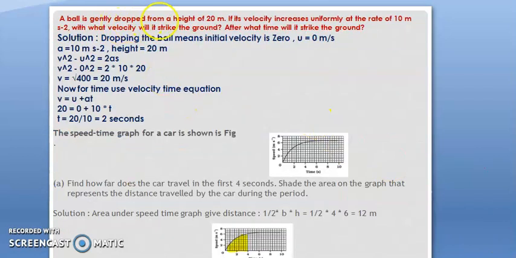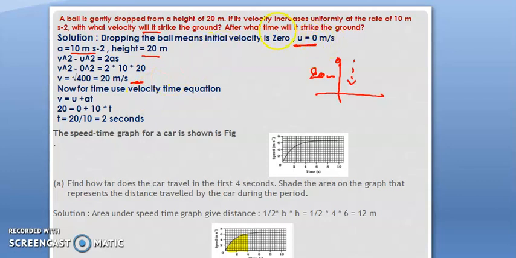Now a ball is gently dropped from a height of 20 meters. So this is 20 meter, and from there a ball is dropped. Since the ball is dropped, the initial velocity is 0. Velocity increases uniformly at the rate of 10 meter per second square, that means it is acceleration, and the height is given as 20. They are asking for the final velocity. So v square minus u square is equal to 2as. If we substitute the values, then we can write v is equal to 20 meter per second.